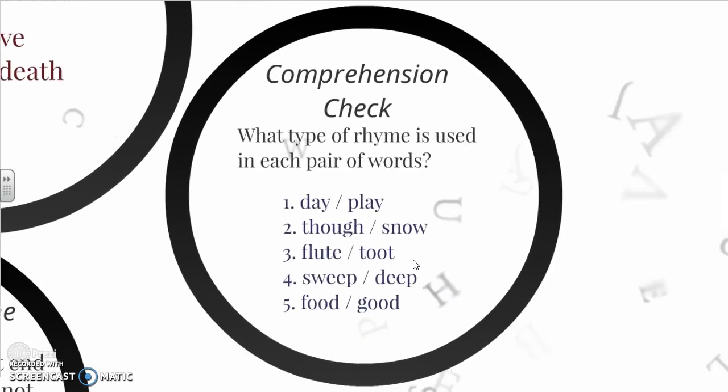Okay? Comprehension check. I want you to write these words down and put them in your notes. I'm going to actually ask you for answers for this in the video. I'm going to pronounce the words for you really quick, but I want you to write these in your notes or type them onto the handout. And then I want you to label them as either perfect, slant, or eye rhyme.